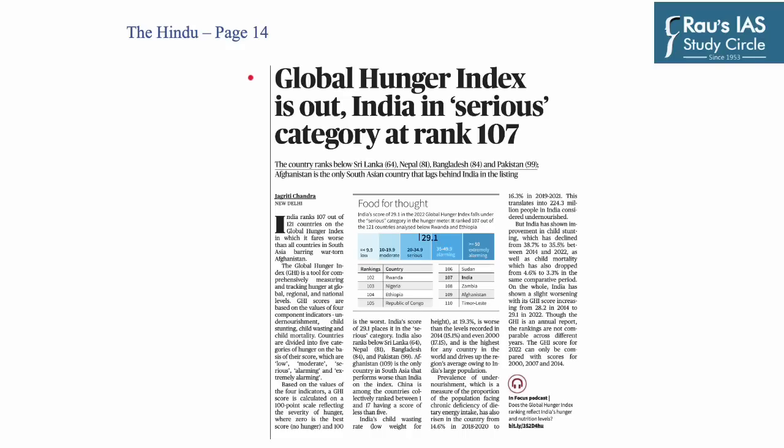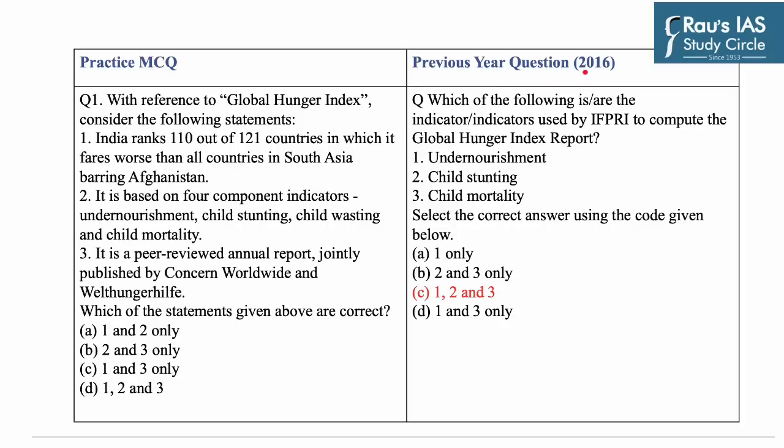Our next question is based on Global Hunger Index, which in its categorization puts India under serious category. UPSC in 2016 has asked question about the indicators used by Global Hunger Index report. So let's take up today's practice MCQ, which says, with reference to Global Hunger Index, consider the following statements.